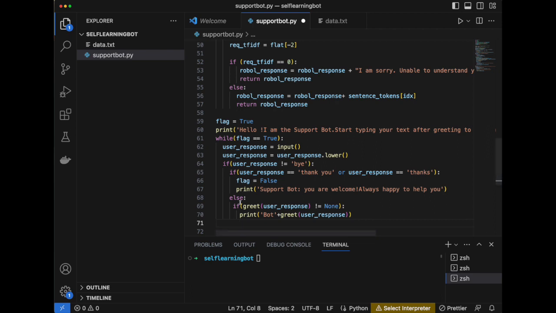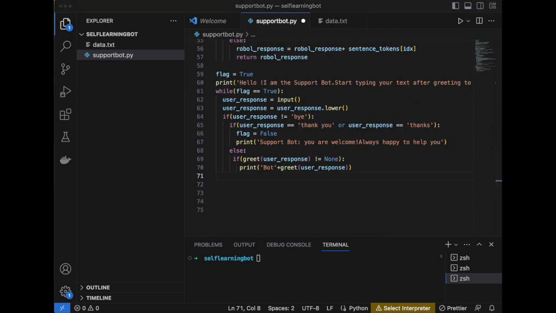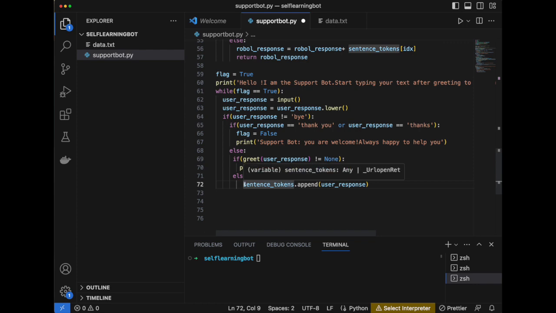Now since we have greeted and everything is done, whatever you say, the bot will save your message to remember the conversation. Then it will break your message into individual words, like splitting the sentence "I love pizza" into I, love and pizza.